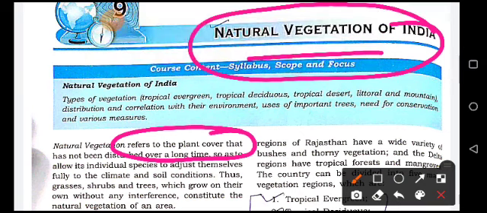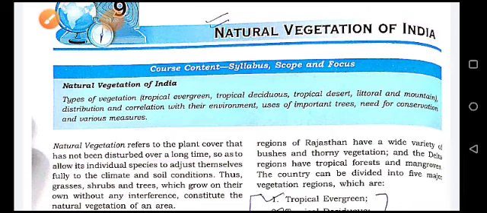Now there is a difference between flora and vegetation and forest. Flora refers to plants of a particular region or period, listed as species and considered as a group.